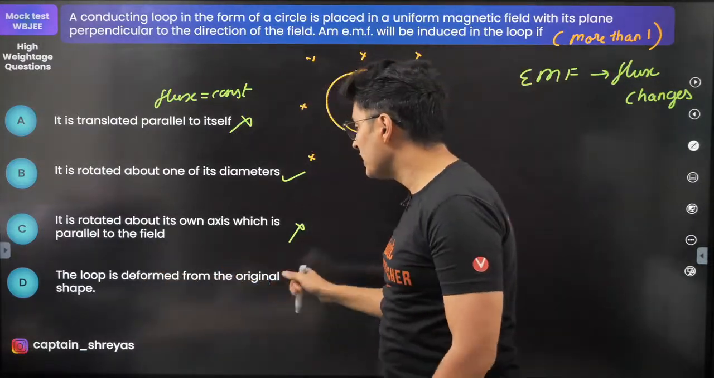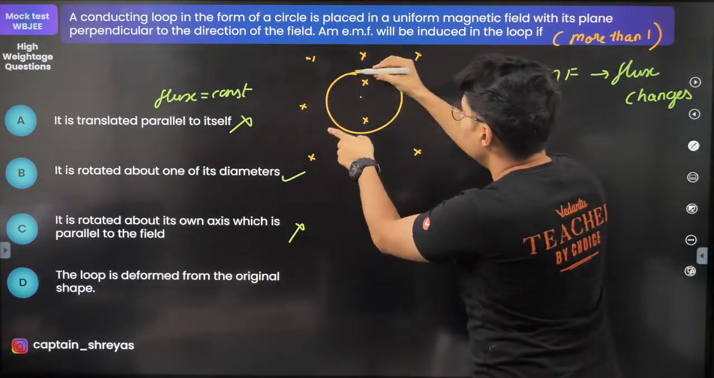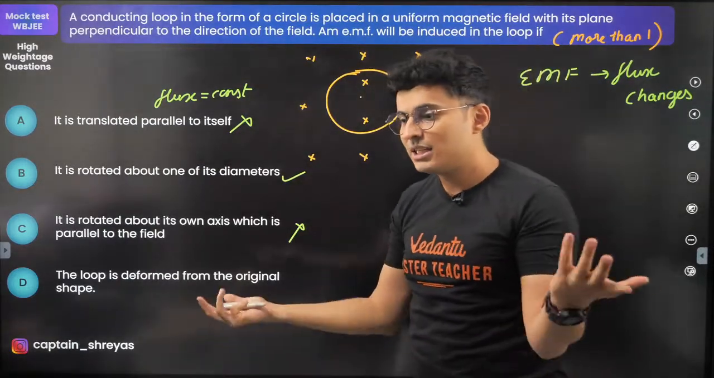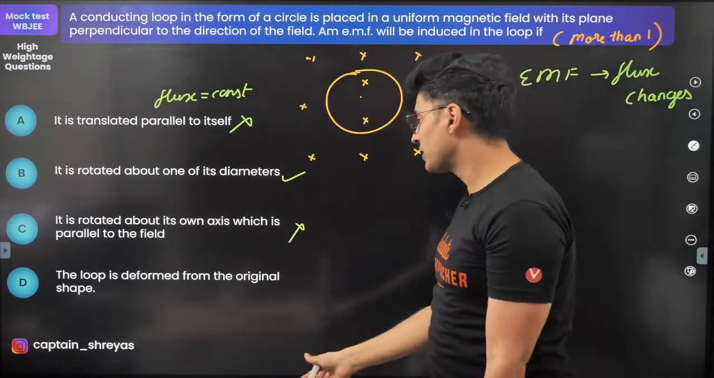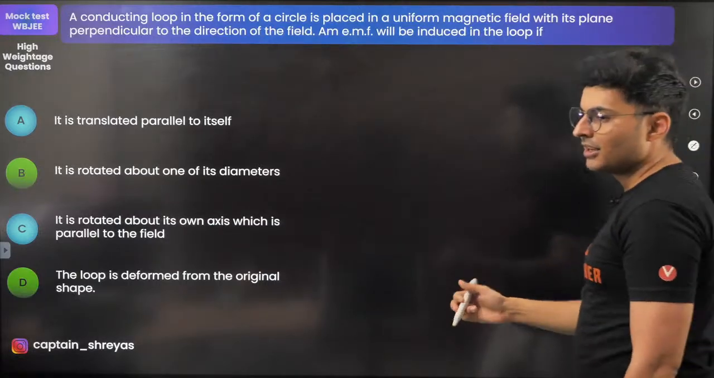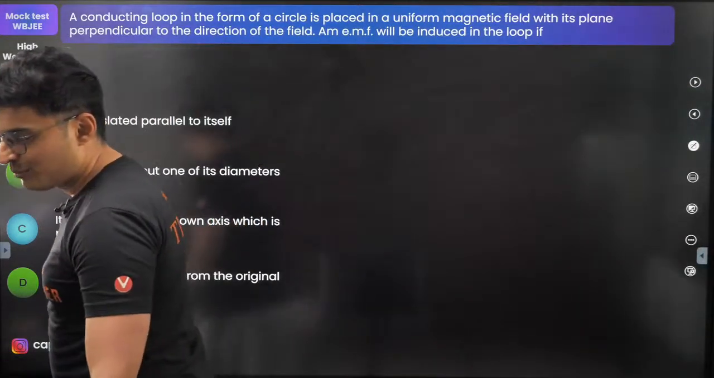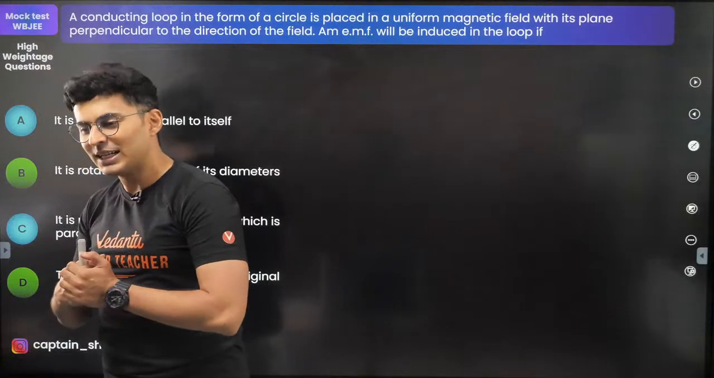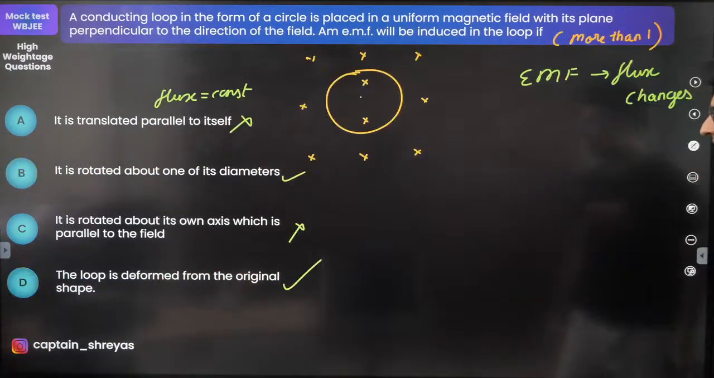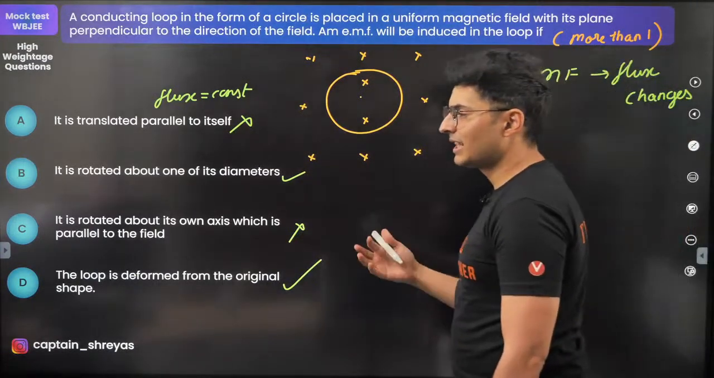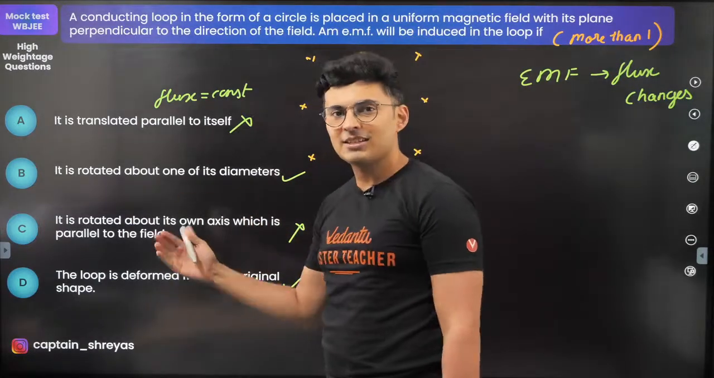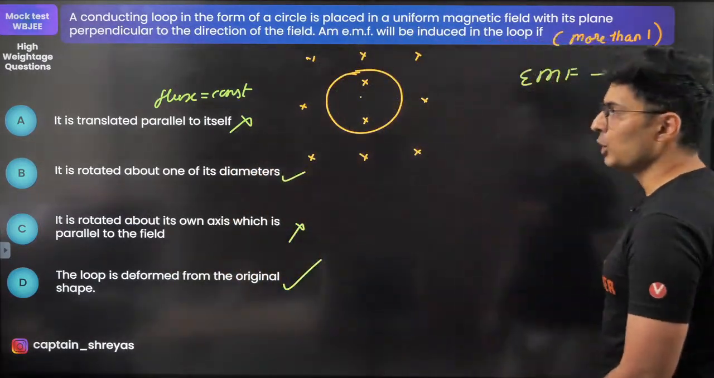Last, the loop is deformed. Obviously, if you deform it, some new field lines will pass, some field lines will miss, shape changes, area changes, flux changes. So naturally D will be correct. Hence the correct answers will be B and D. And some of you said that. Who is that? Bhumika and Ishan. Very good, guys. Congratulations. Proud of you. So both B and D are correct. Remember, this was a question on flux change, or basically your Faraday's law. Whenever flux changes, then EMF is induced.